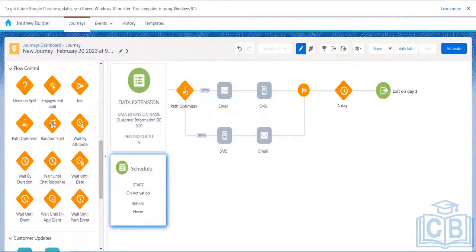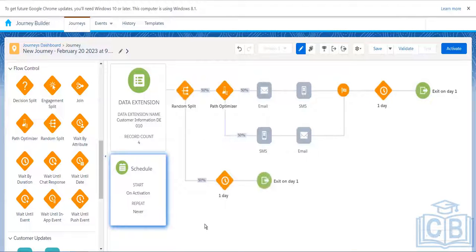The next activity we have is a random split. We have studied the filtered extension and random data extensions, right? Filtered extension means that we filter the contacts based on some criteria. Random means that we pick some of the contacts without any criteria. Here it is the same thing. The random split basically splits the upcoming contacts without any criteria.